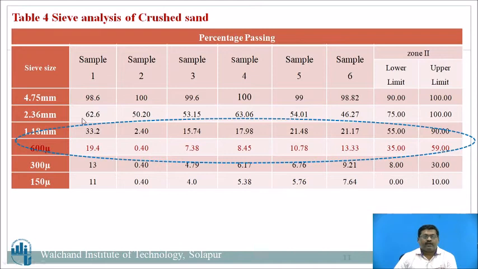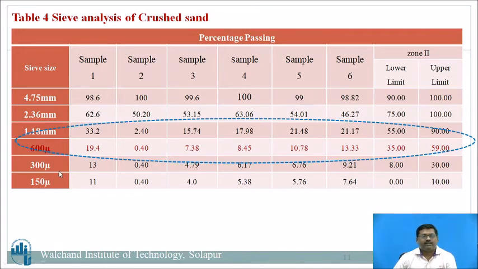So if you consider the percentage passing from 1.18 to 600 micron against the limit of zone 2, the major problem is with the particles passing through 1.18 and 600 micron, and because of that the crushed sand is not giving a homogeneous mix. The harsh mix comes due to the use of crushed sand. That is the reason: the fines required at 1.18 and 600 are lacking.